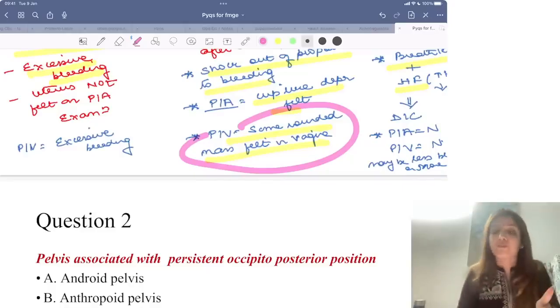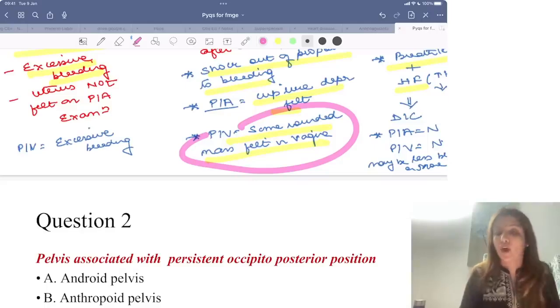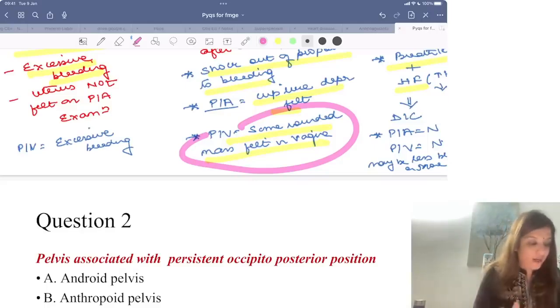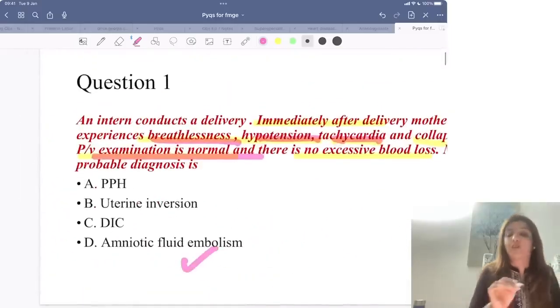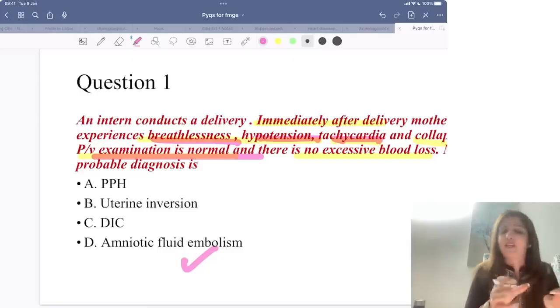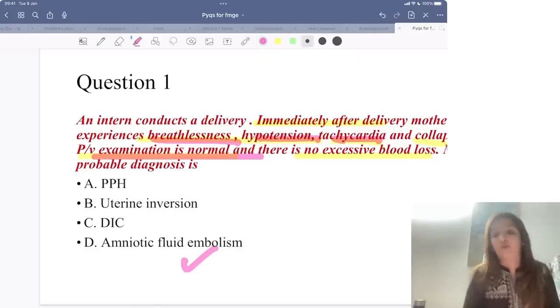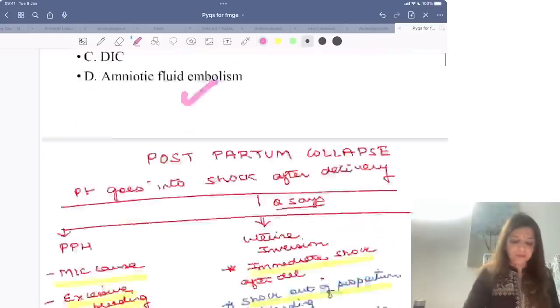So remember this message: whenever breathlessness is given, features of heart failure are given and the patient has gone into shock, it means you are dealing with amniotic fluid embolism. So this is a case of amniotic fluid embolism and this is not a case of uterine inversion. Please do not write that explain in English, explain in English. I will use both the languages and I will explain it to you, right?